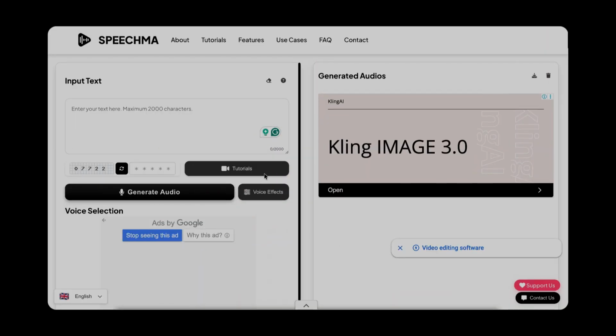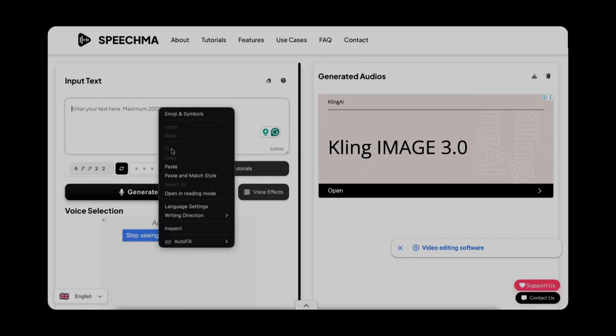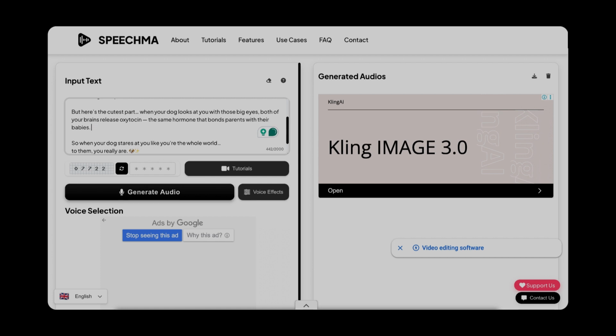The fourth step is to create the voice itself. To do this, you need to go to the Speechmo website. Paste the narration text and generate the voice audio with one click. Download the audio file. If you want a more realistic premium voice, you can use ElevenLabs instead.